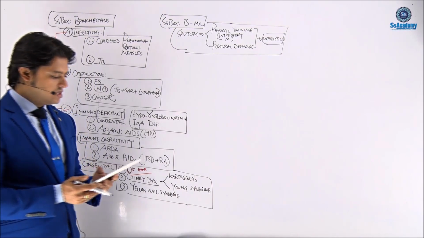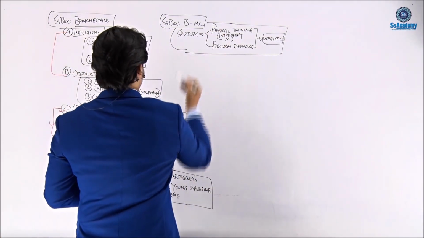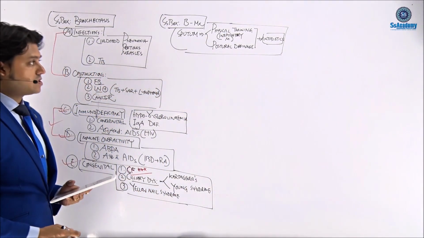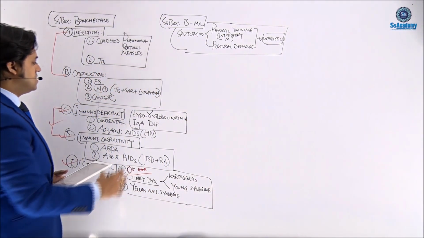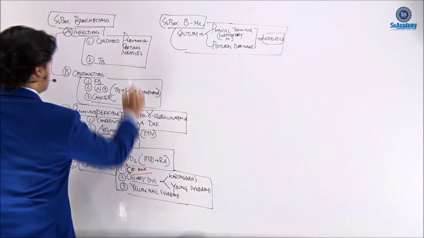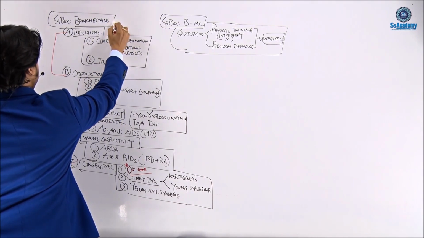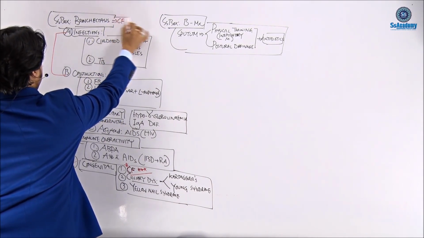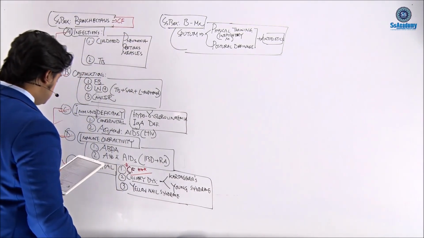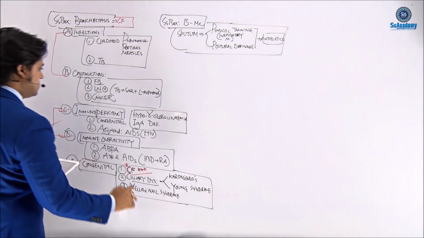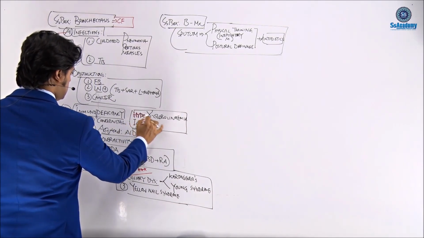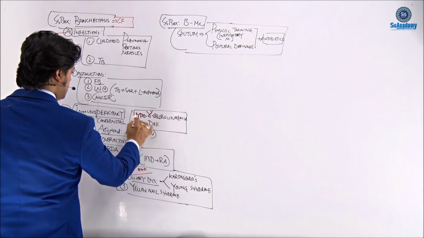So I'd like to give you a box of cystic fibrosis. Before going to cystic fibrosis, my dear, we already understood that cystic fibrosis is an important cause, and the most common cause of bronchiectasis. Bronchiectasis due to cystic fibrosis is the most common in the UK. Another disease I would like to pick up from here is hypogammaglobulinemia.